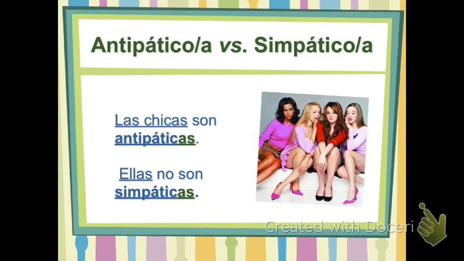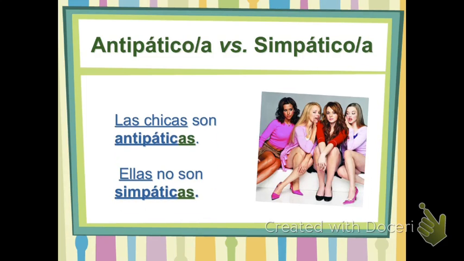All right. So, here we go. Las chicas. Notice I changed es to son because I'm talking about multiple people now. So I moved over to that right-hand column of our chart. Antipática because they're female and S because there's more than one of them. Antipáticas. Also, if you look at our second sentence, ellas no son simpáticas. The no comes right before the verb. Subject, no, verb, adjective. Ellas no son antipáticas.